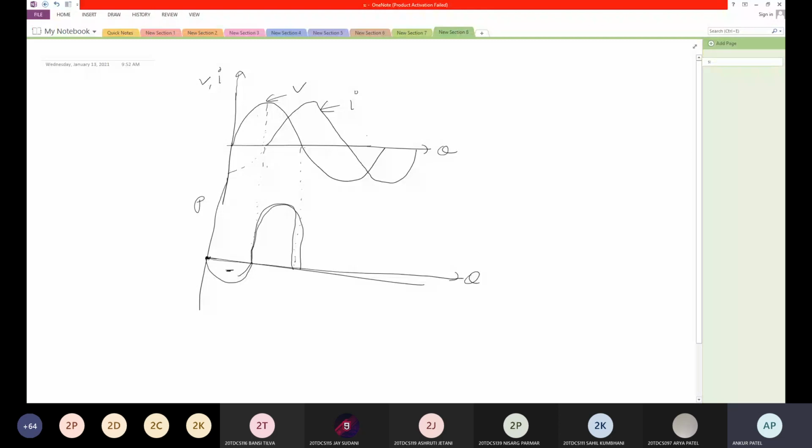Now after that, for this period, this is negative, this is positive, so we have negative, and then this is positive, this is negative.